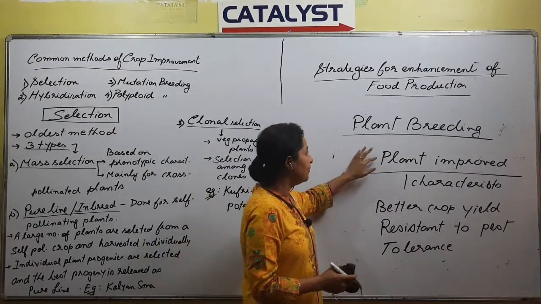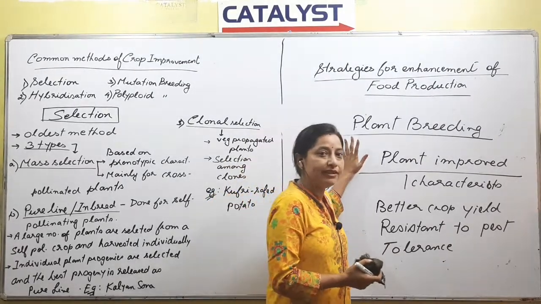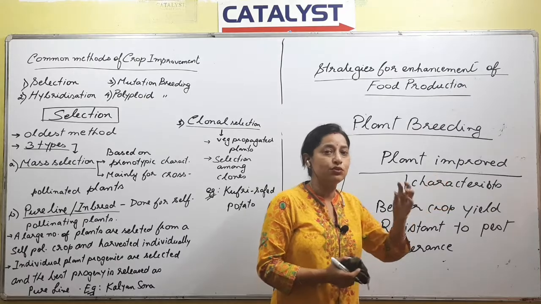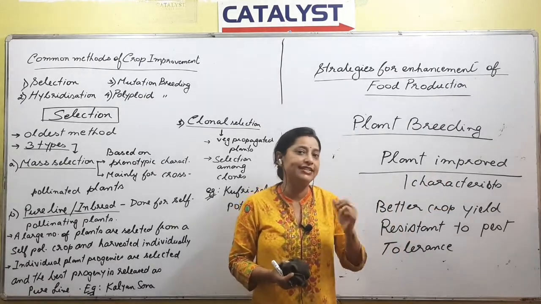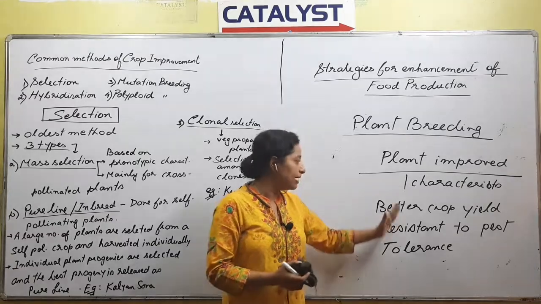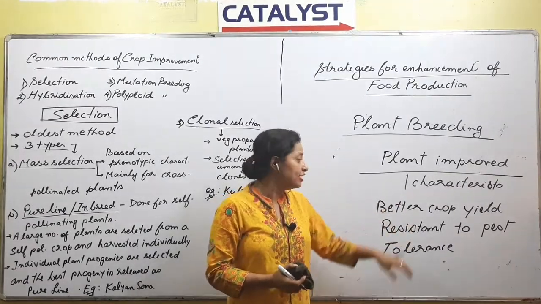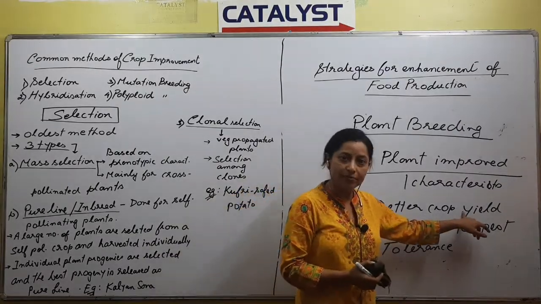Okay, chalo. So we were talking about plant breeding. What is the most important function of plant breeding, or why do we go for plant breeding? So that we can get an improved variety of a crop, right? How can you say that the plant has been improved? By looking at certain points like this. The new plant that we have made should give better crop yield, no?